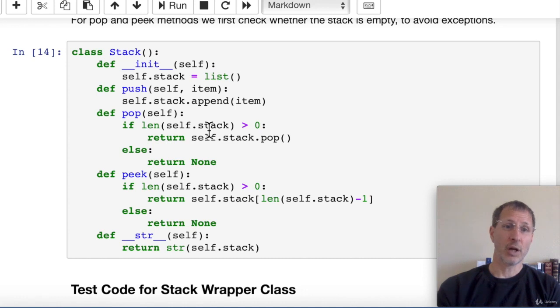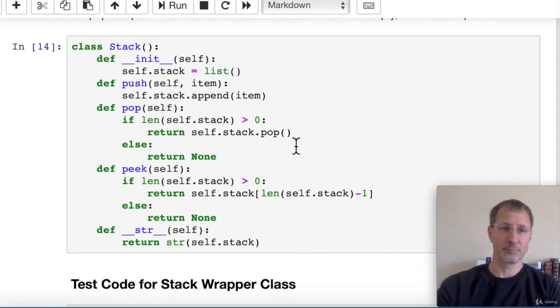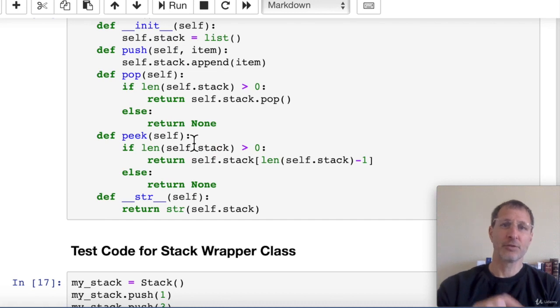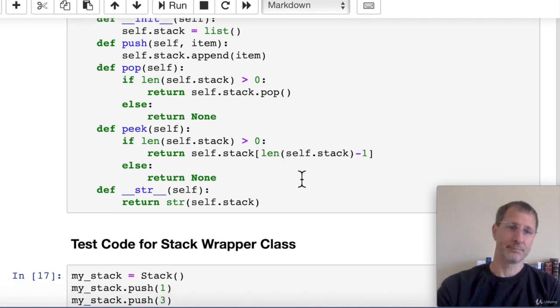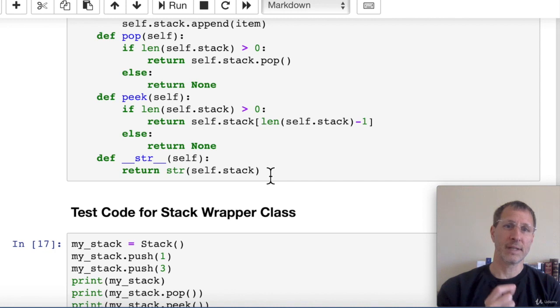If there's at least one item on the list, then we'll pop that item off and return it. The peek function allows us to just look at the top item on the list and return that item, but without taking it off. So here we return the top item on the list, but without removing it. And lastly, if someone wants to print out the stack or show all the items that are on the stack, what we're going to do is just show the string representation of the list.